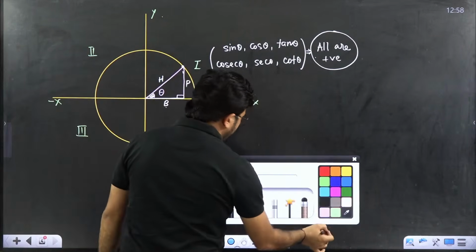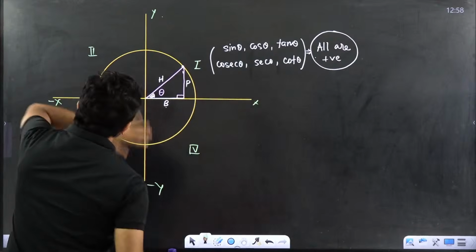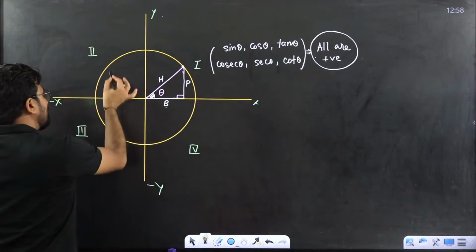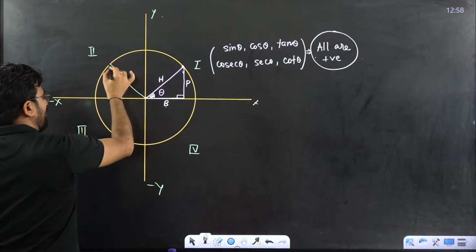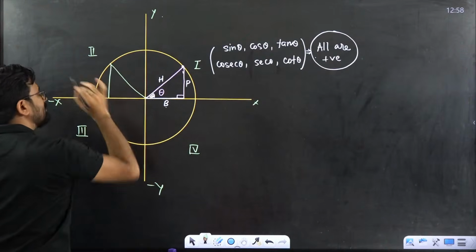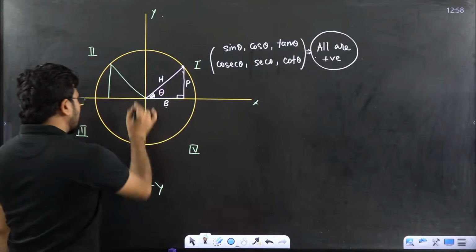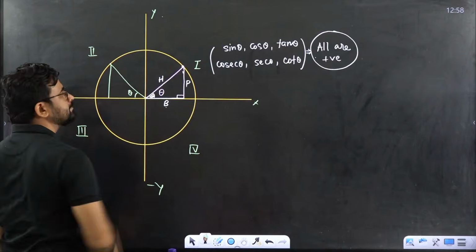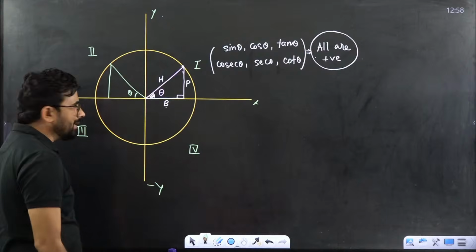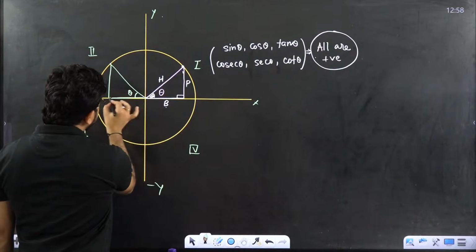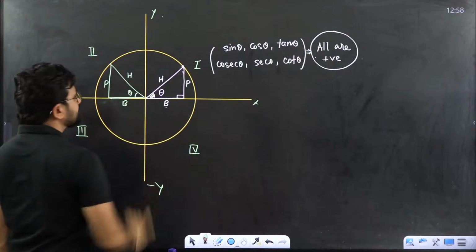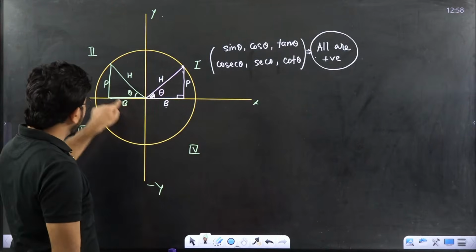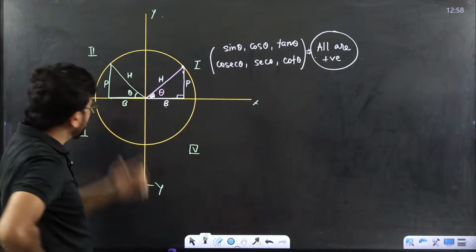Suppose anyone says, no sir, this is the first quadrant, go to the second quadrant, please draw. So in the second quadrant, this is any point. From here you put the perpendicular, and suppose you take this angle theta. This is the base, this is perpendicular, this is hypotenuse.